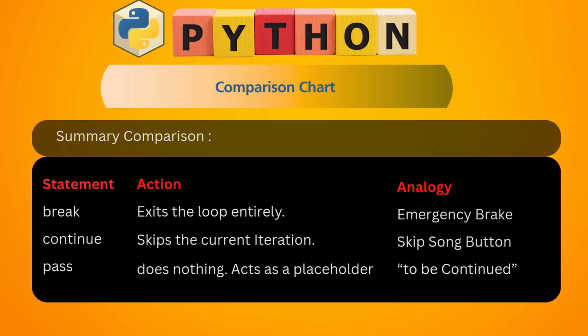Next, we will see the comparison chart. Break exits the loop entirely, like an emergency break. Continue skips the current iteration, like a skip song button. The third statement is pass. It does nothing, acting as a placeholder to be continued.